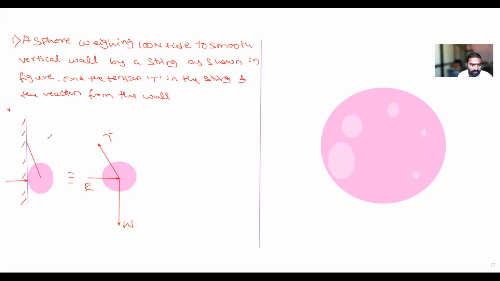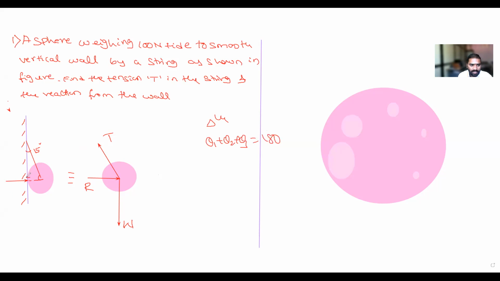In the figure he has given this is 15 degree. If this is 15 degree, then what about this angle? The total angle in a triangle should be theta 1 plus theta 2 plus theta 3, and that should be equal to 180.